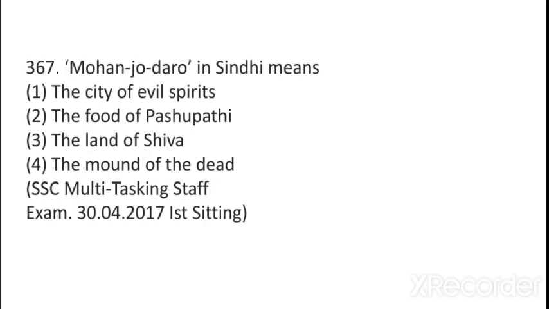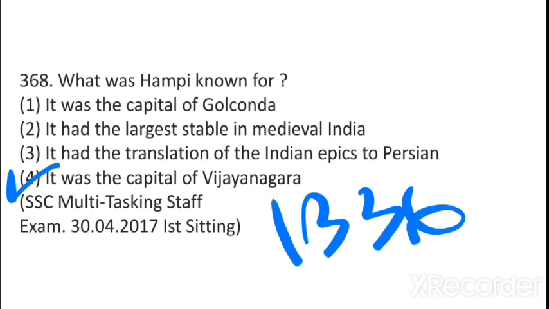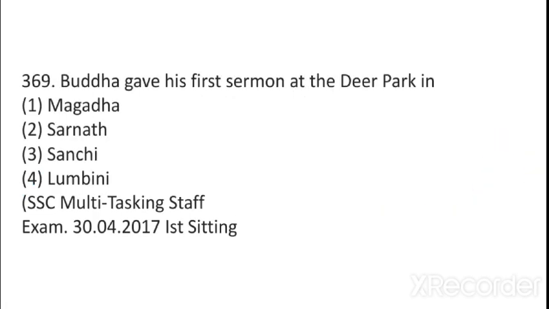Mohenjo-daro in Sindh means mound of the dead. मृतकों का टीला मतलब मरे हुओं का टीला. What was Hampi known for? Hampi was known because it was the capital of Vijayanagar Empire. Vijayanagar Empire was founded in the year 1336 by Harihar and Bukka. Okay. Buddha gave his first sermon at Deer Park in Sarnath. Okay. This sums up the last thing.